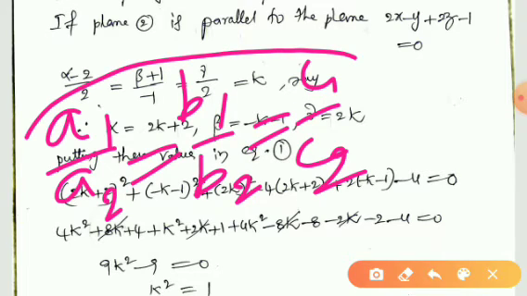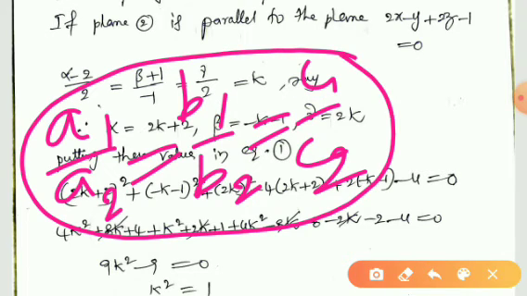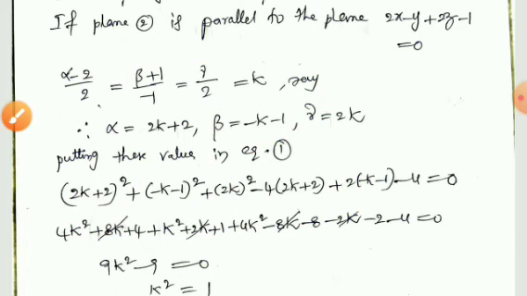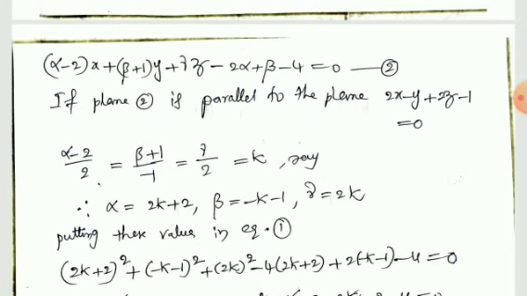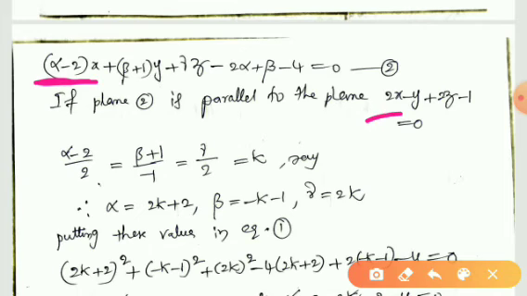Only if this condition is satisfied do the two equations represent parallel planes. Therefore, by applying this concept, we have (alpha minus 2) by 2 is equal to (beta plus 1) by minus 1 is equal to gamma by 2.